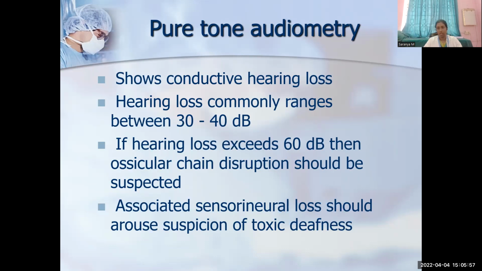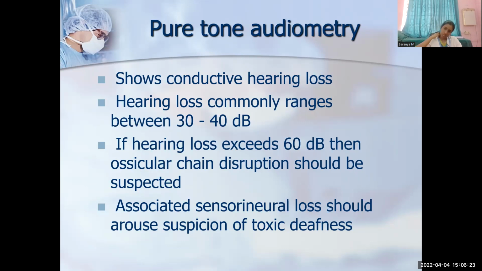Usually, in conductive hearing loss, it affects air conduction. The bone conduction curve is usually normal, within 10 decibel. Air conduction will be affected and there might be 30 to 40 decibel hearing loss. The gap between the bone conduction curve and the air conduction curve is called the air-bone gap, which can be up to 10 to 15 decibel or more in order to call it a conductive hearing loss.